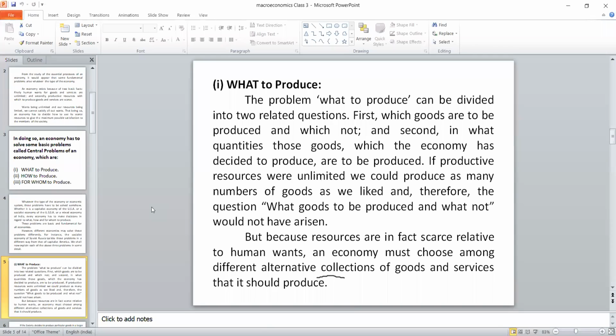Suppose an individual has 10,000 rupees as income. He will provide some amount for rent, some amount for provisions, some amount for milk, and some amount for education and health.